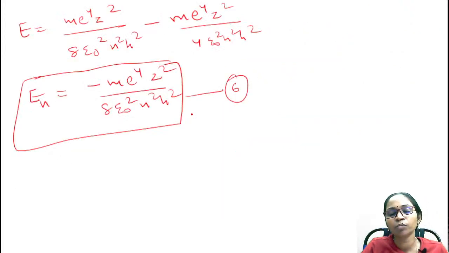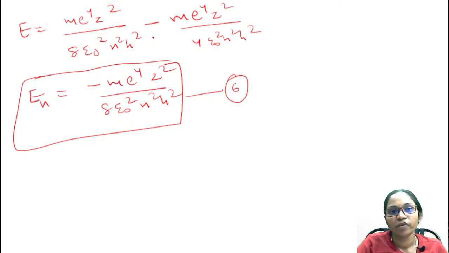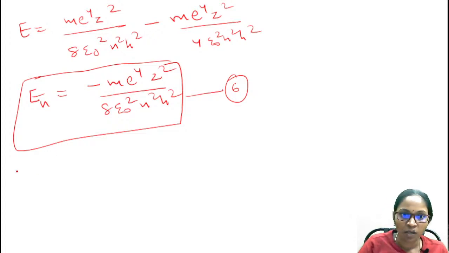Remember these equations. All the equations I have put in a box, you must remember them. Then only you will be able to use these equations while solving problems. So here we found the energy equation, velocity equation and radius equation for nth orbits. And using this energy equation, I am going to find the Rydberg constant.